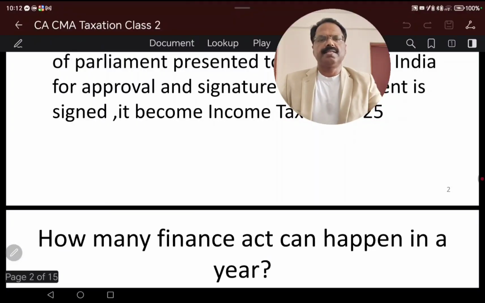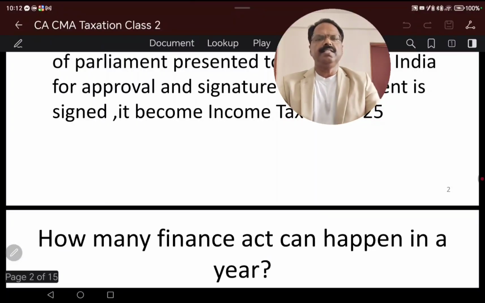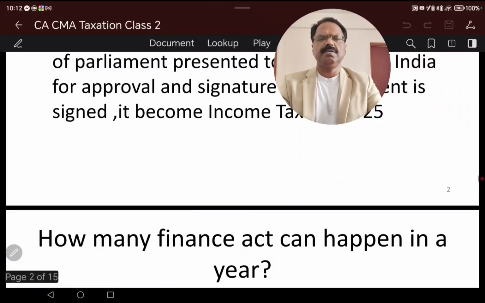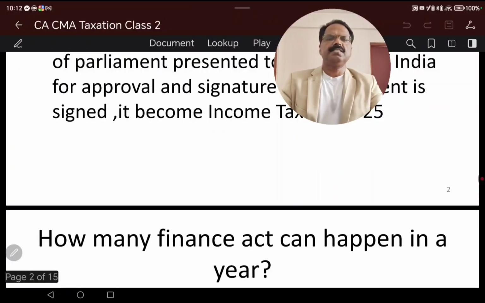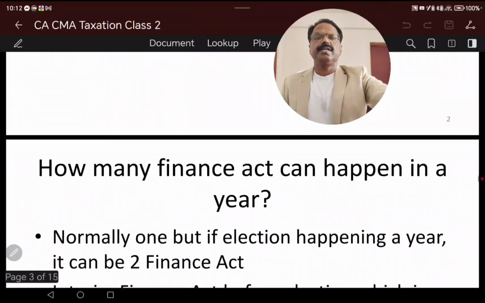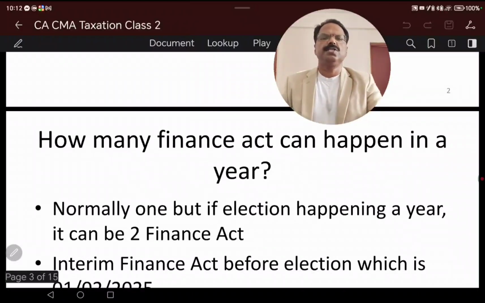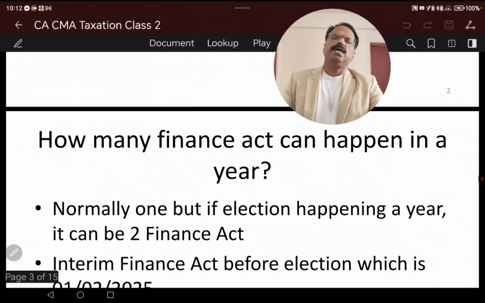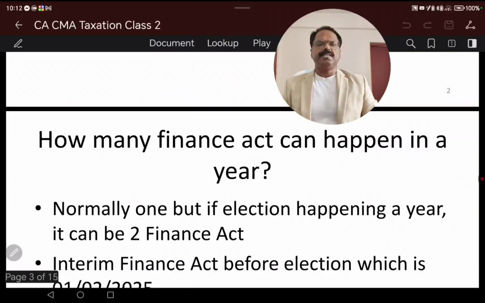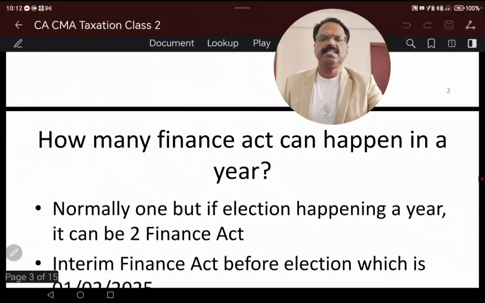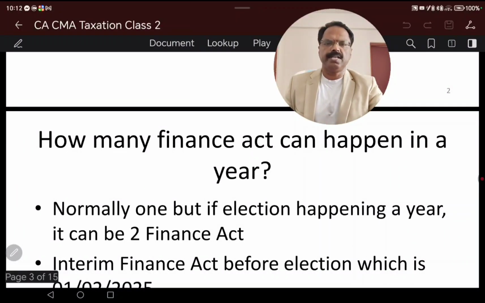But there are certain cases wherein there is an election happening for the central government. For electing the central government, in such cases there can be more than one, which is two Finance Acts. So wherever there is an election happening in a year, there can be two Finance Acts.